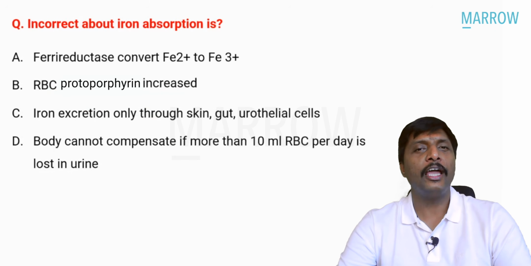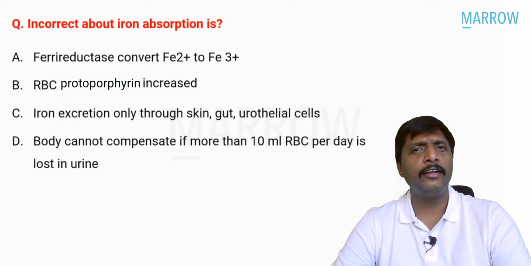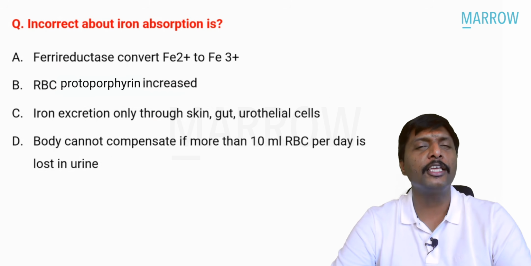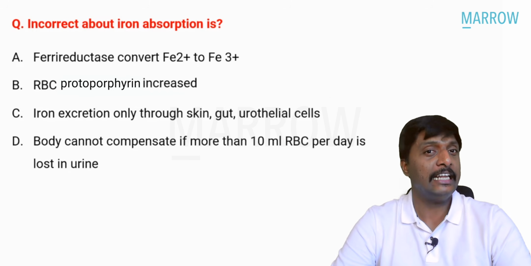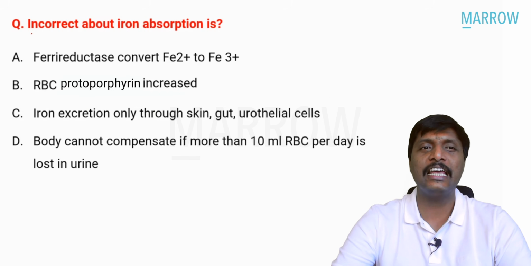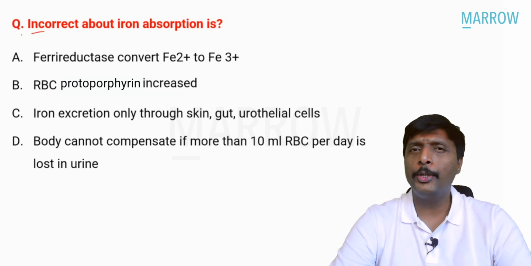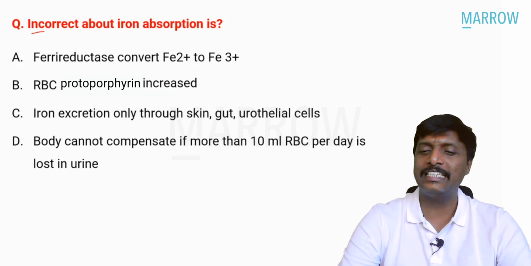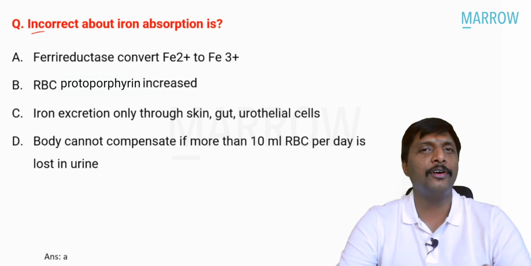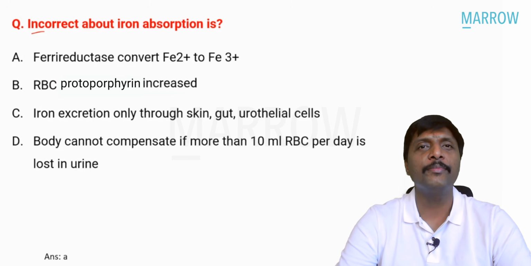Incorrect again about iron absorption. See, iron, its metabolism, physiology, biochemistry, medicine, hemochromatosis. Very, very important area, guys. The question is about the incorrect statement. Look into option A. Ferrireductase converts Fe2+ to Fe3+. So that is the incorrect statement. So option A itself we can clearly see.